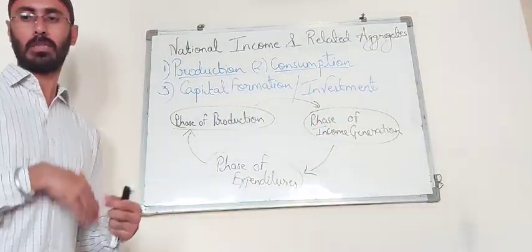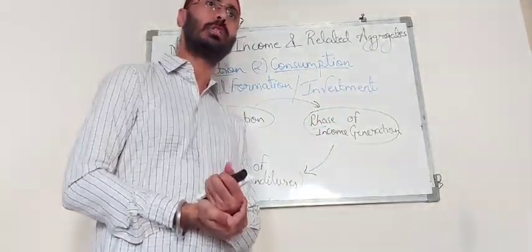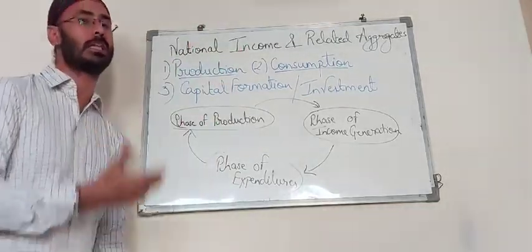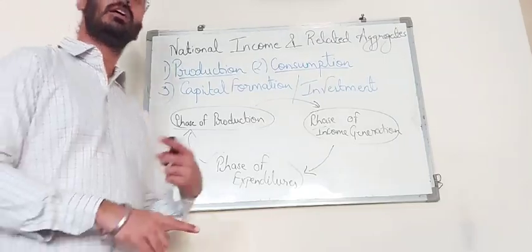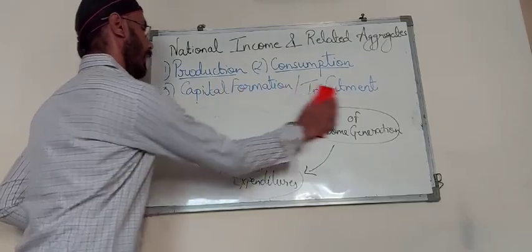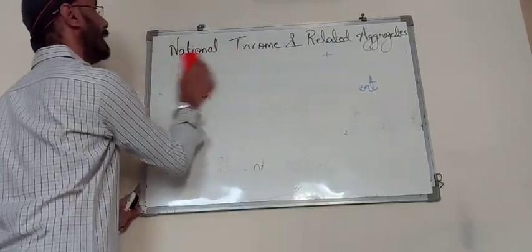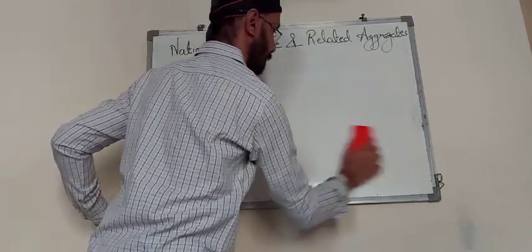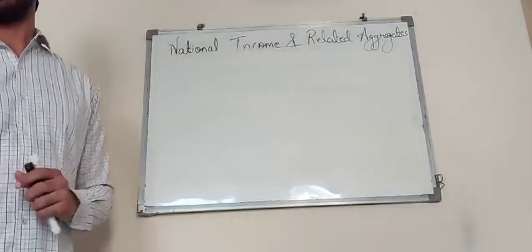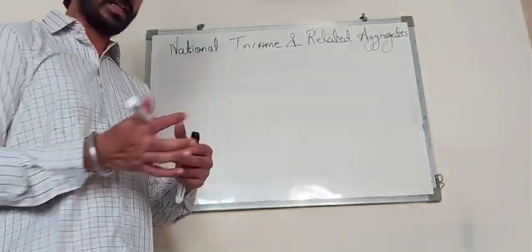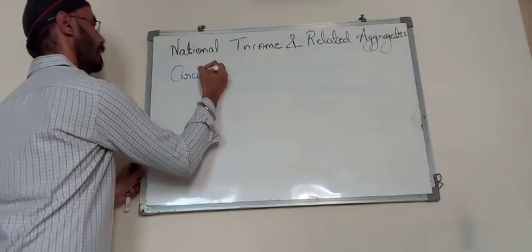Over here, when we talk about the circular flow of income, we mean to say that the income keeps on circulating among the different sectors of the economy. And these different sectors of the economy are helpful for further increase in the growth of the economy. Let us understand certain things about this. See, circular flow of national income, over here we are talking about the circular flow. So let's take up this thing, circular flow.